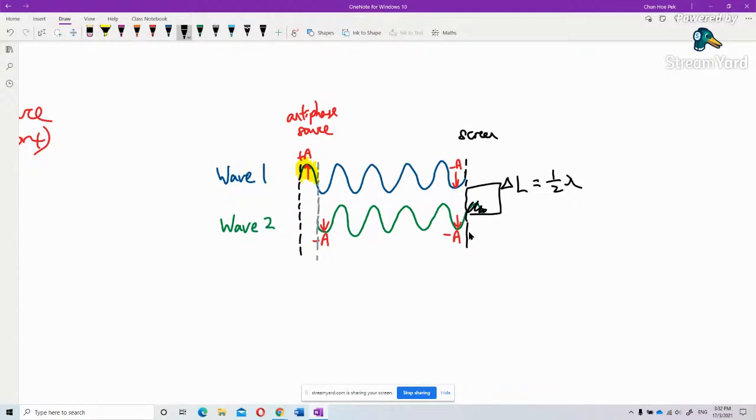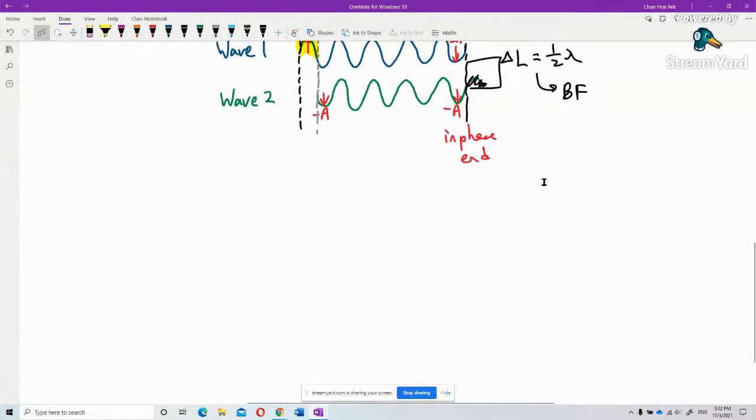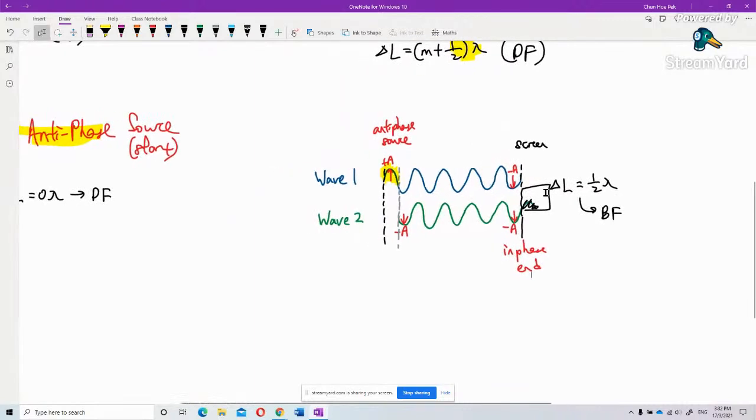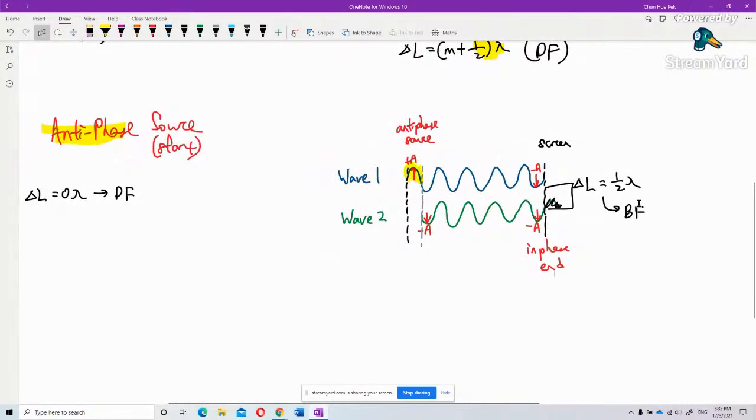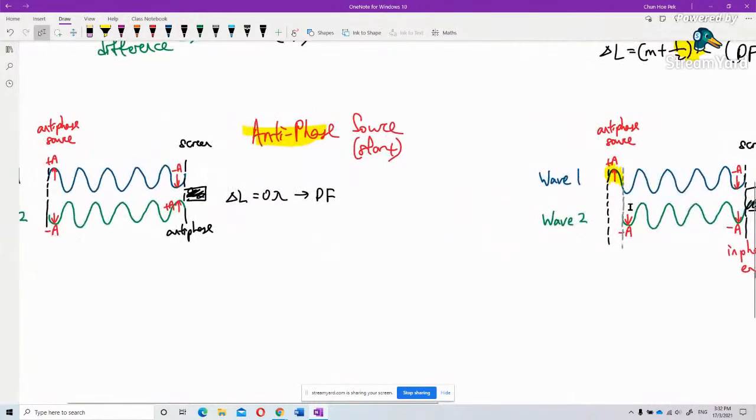What I can say is that this produces a bright fringe here. It produces a bright fringe because even though it is an antiphase source, it ends up in phase, and so it produces a bright fringe. You see that? The difference is half lambda.